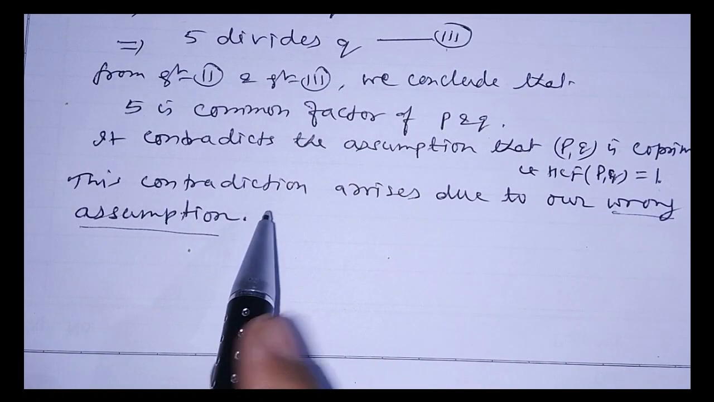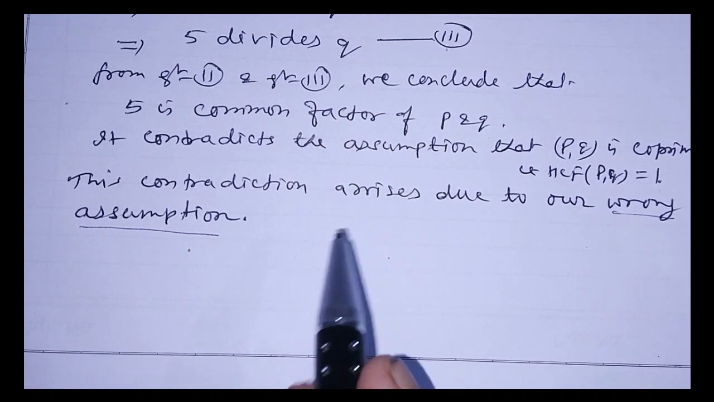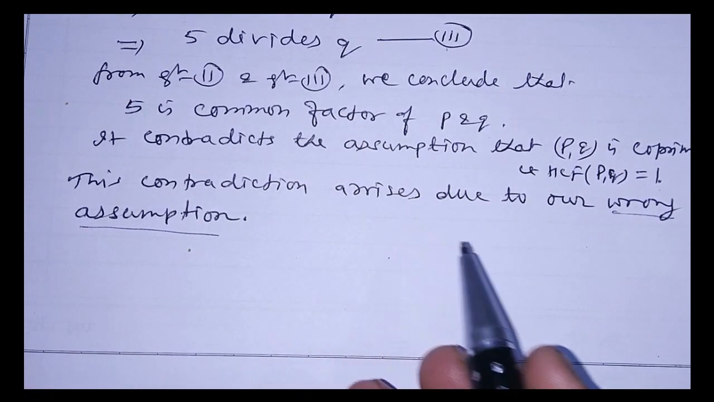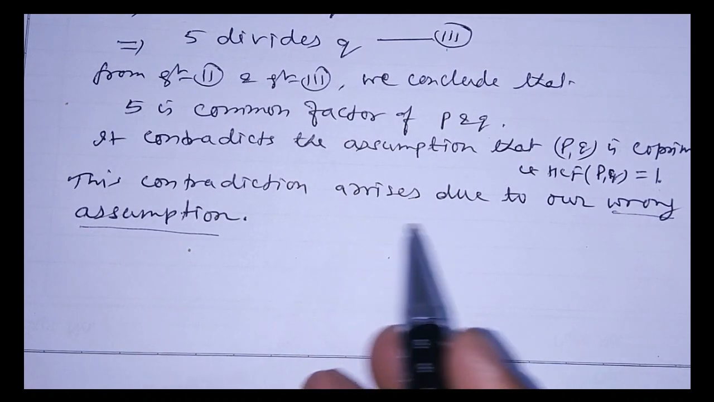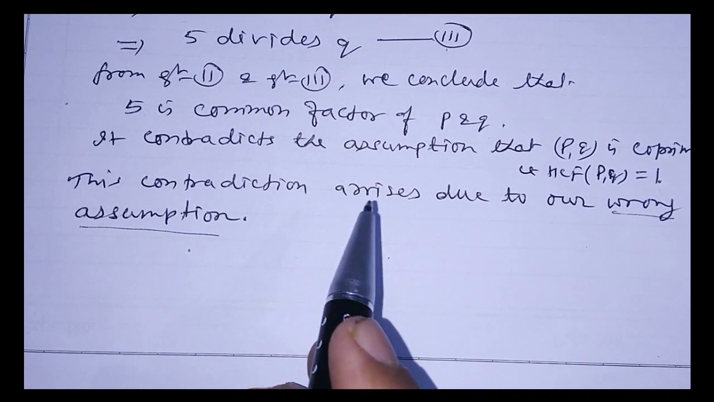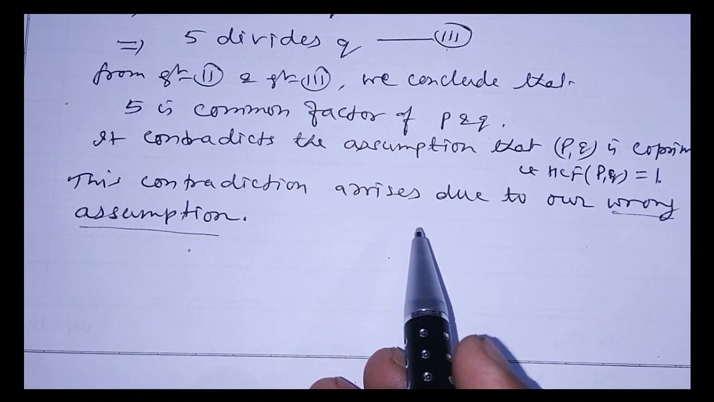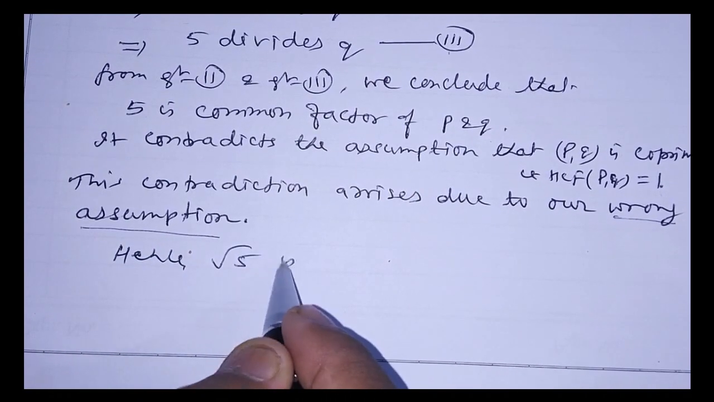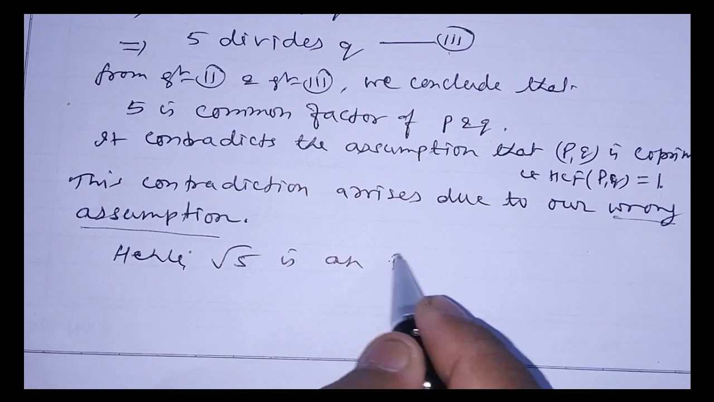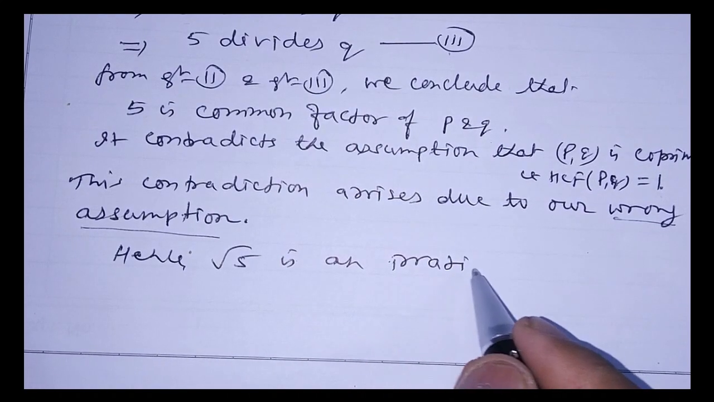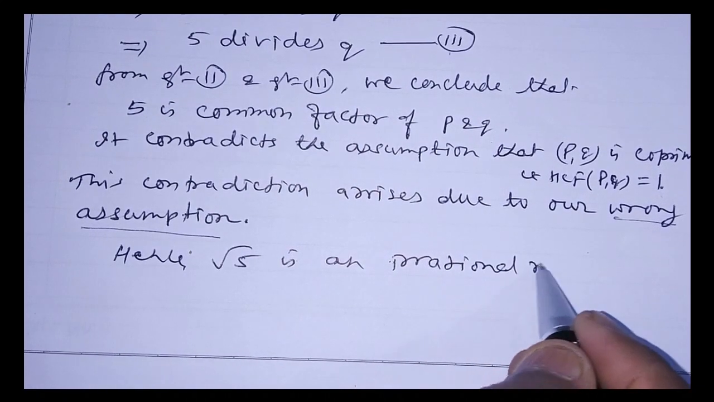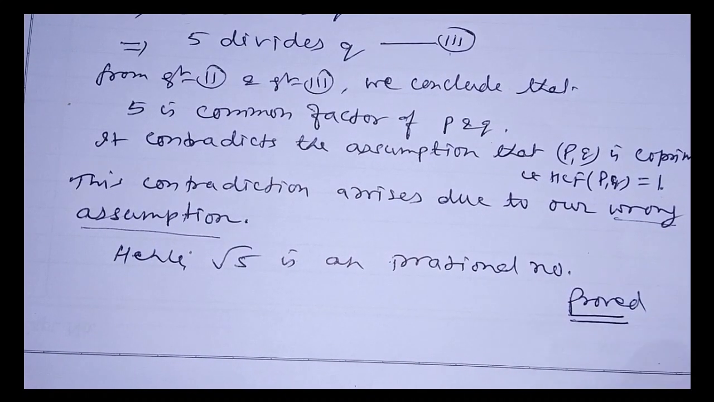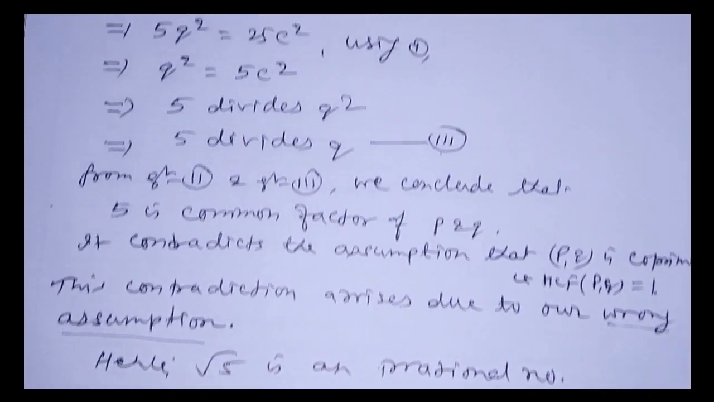So what was our assumption? Root 5 is a rational number. Hence, our assumption was wrong. If the assumption was wrong, then a number should be either rational or irrational. If you have taken root 5 is a rational number, and that is a wrong assumption, the conclusion is, hence root 5 is an irrational number. This is proved. I think it's required to repeat once again.